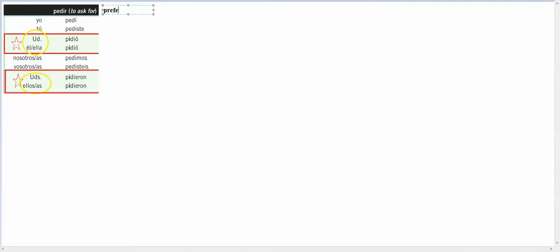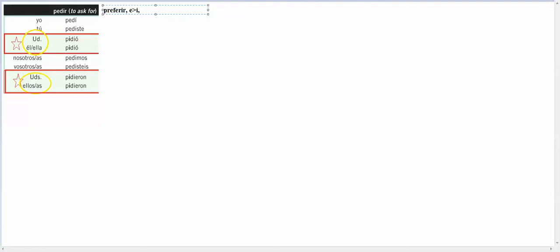Here's the verb preferir, and it is an E to IE stem changer in the preterite tense.